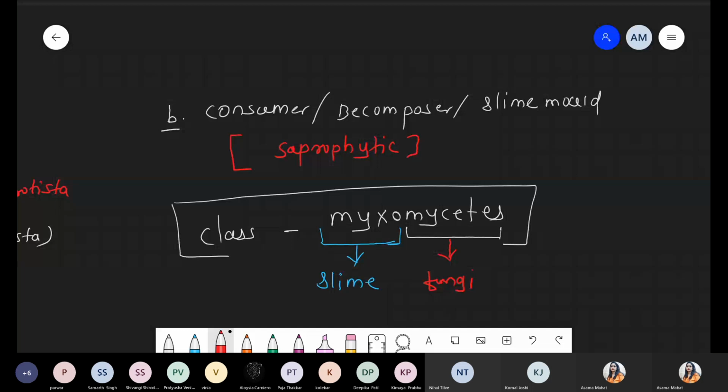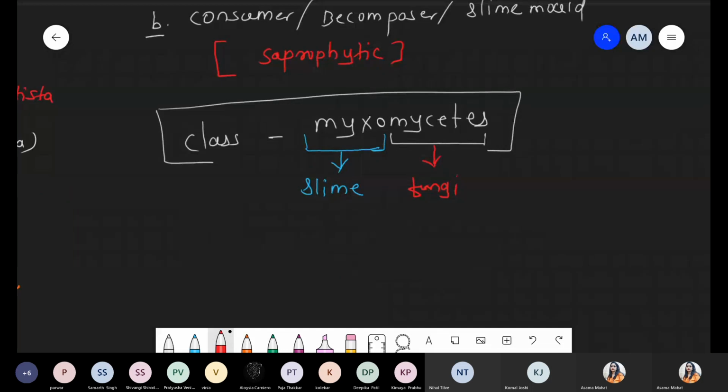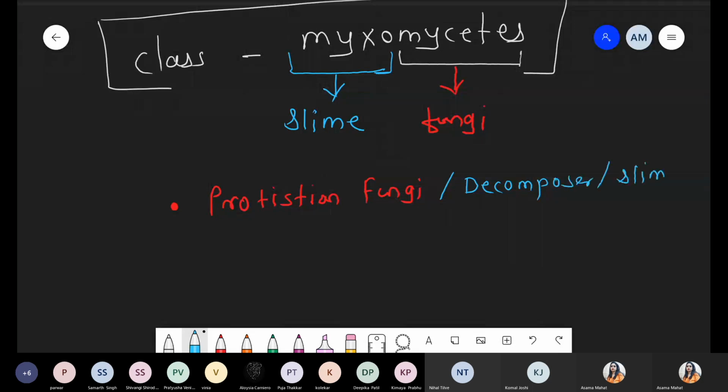Okay. Now in this condition, we are talking about decomposers, that is consumers or the slime mold, and these are also called the myxomycetes. All these myxomycetes, whatever we are taking, that is Protista, are also called the Protistean fungi. And what is the meaning of this Protistean fungi? Just as we discussed, simply we can say decomposers. Simply you can say slime mold.